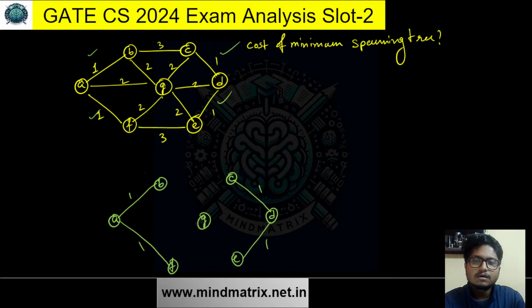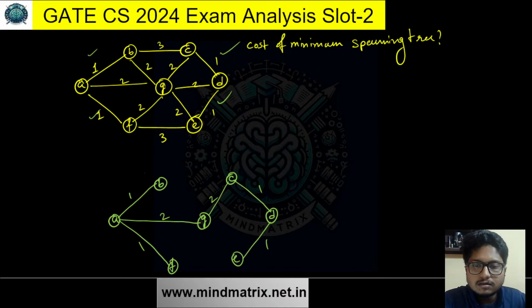Okay. So now we have edges with weight 2. Let's pick them. Suppose I'm taking AG. Is it forming a cycle? No. Then what about BG? Will it form a cycle? Yes. ABG will be a cycle. Then what about CG? I can take it for sure. Then DG. Yes, it will form a cycle of CBG. Then EG. Can't take it. CD, EG will be a cycle. And FG also cannot be taken.